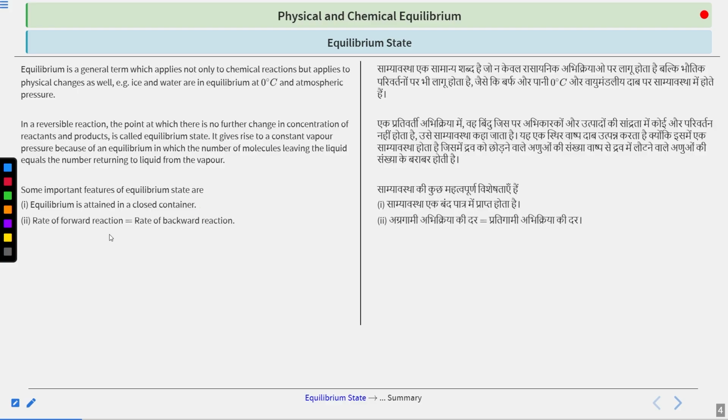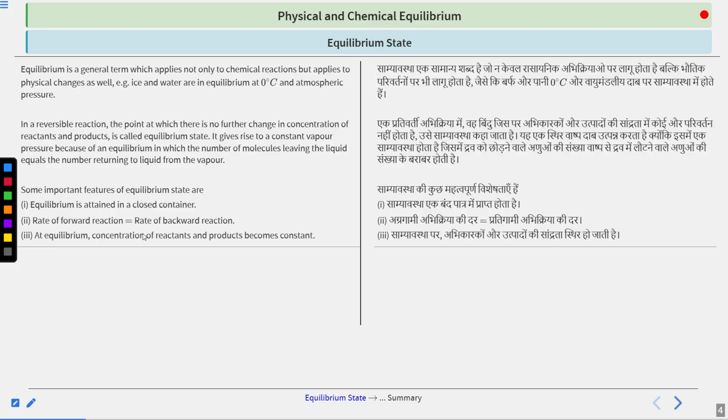Then we have the second thing: for equilibrium to happen, if the reaction is reversible, it can go in both ways. So the rate for both ways should be the same. In that case, we say that equilibrium is attained. That is, the rate of forward reaction equals the rate of backward reaction. And lastly, the equilibrium concentrations of reactants and products remain constant.